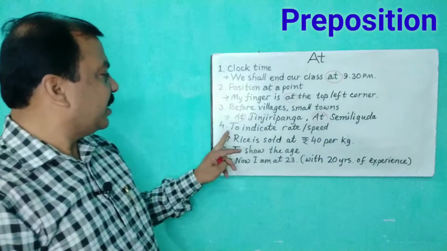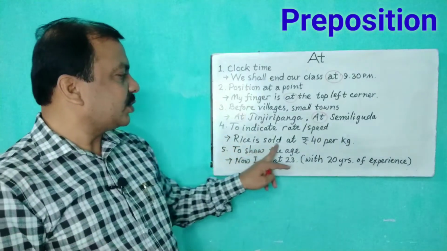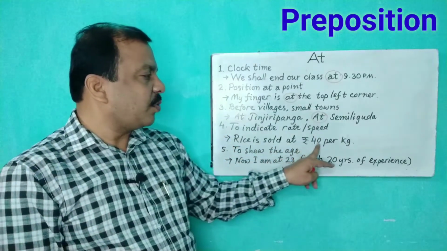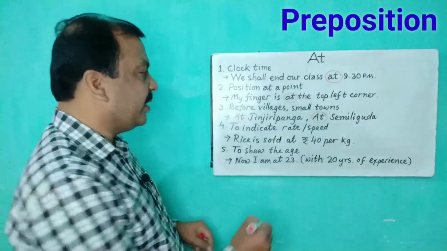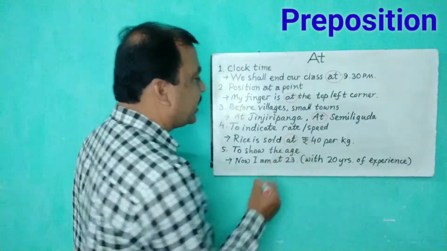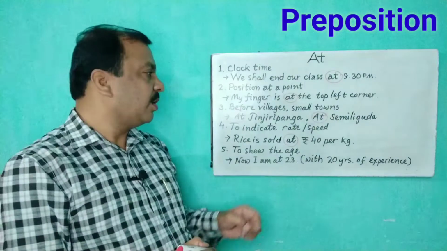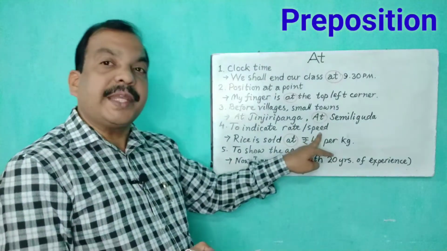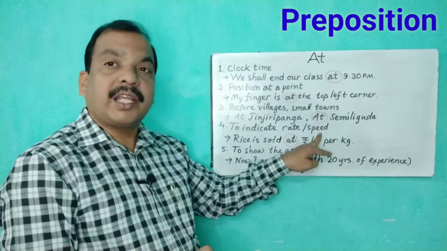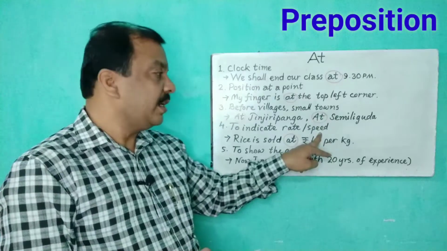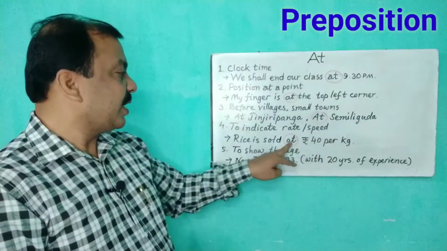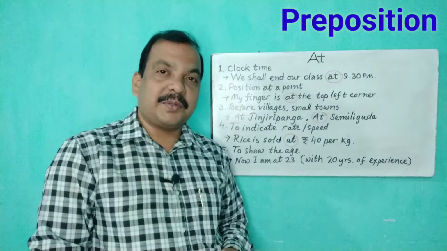Then let's move to the fourth example. Rice is sold at rupees 40 per kg. Okay, when we refer to the rate, the price, or sometimes also the speed, 70 kilometers per hour, we use the preposition at. And can you guess my age?